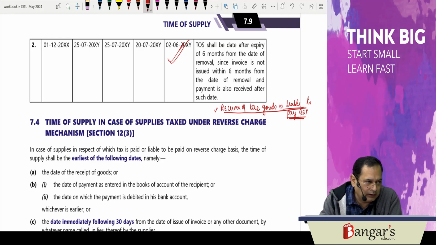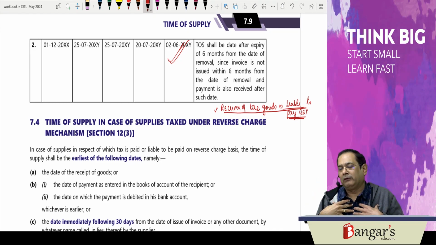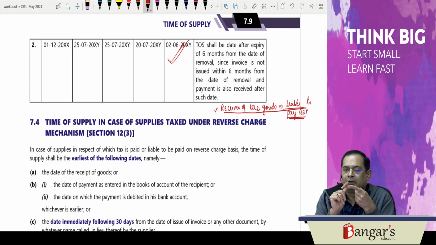So basically, in case of supplies in respect of which tax is paid or liable to be paid under reverse charge mechanism, what will be the time of supply? I, the receiver of the goods, will be required to pay tax under RCM. Therefore, what will be the time of supply? It will be the date of receipt of goods.